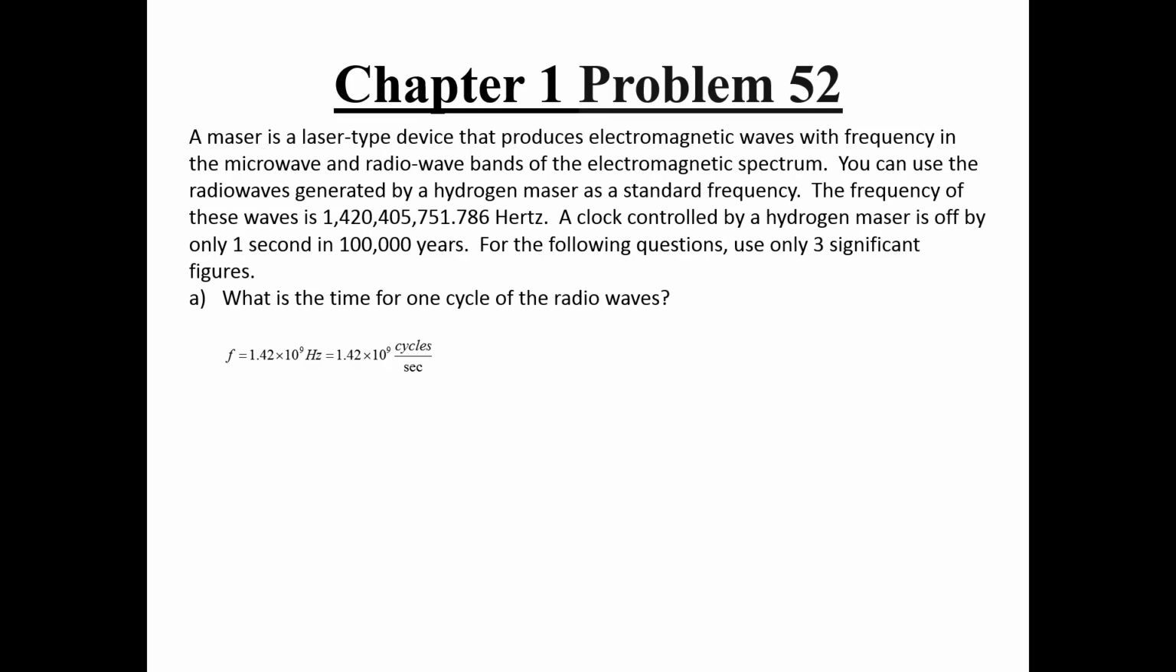Part A asks for the time for one cycle, so all we need to do is take the reciprocal of the frequency in order to get the period. Doing so gives that the period of the radio waves is 7.04 times 10 to the minus 10 seconds per cycle.